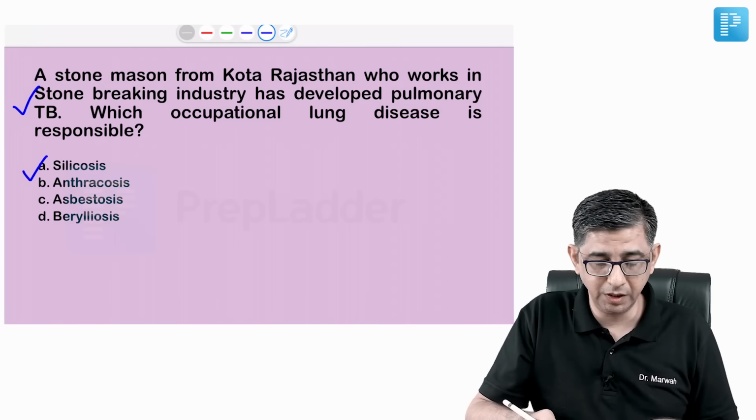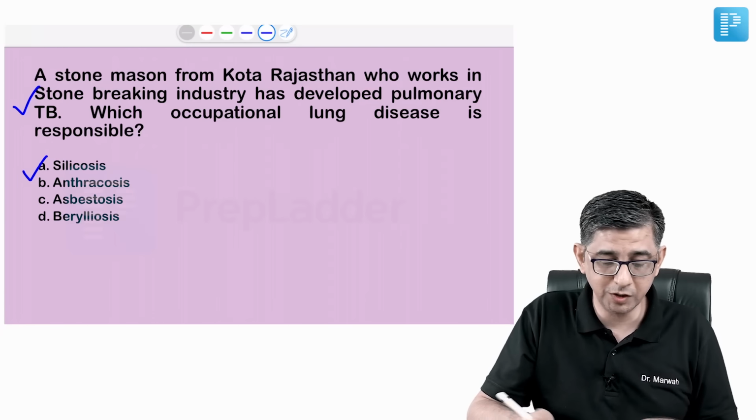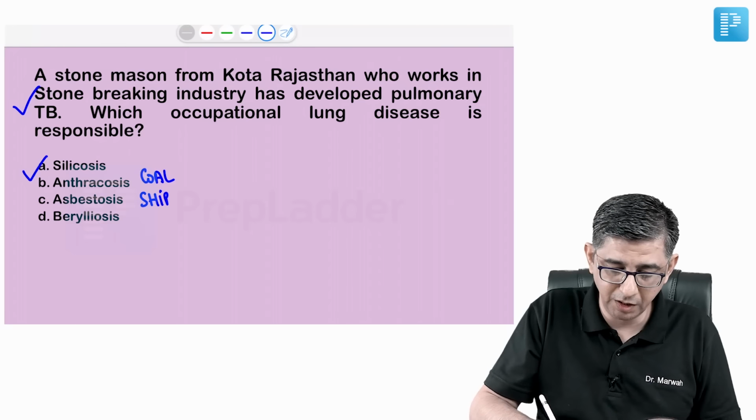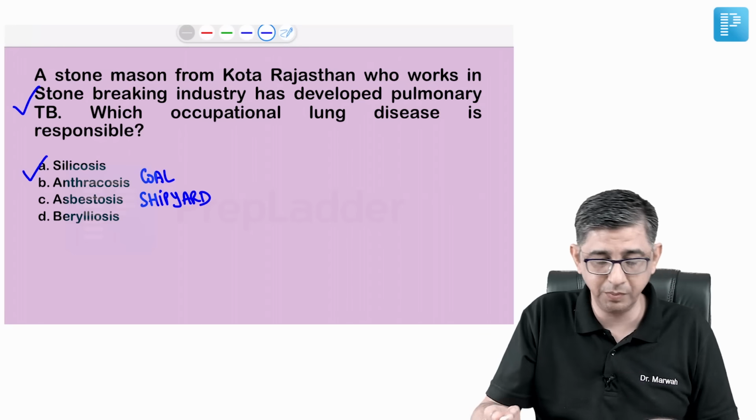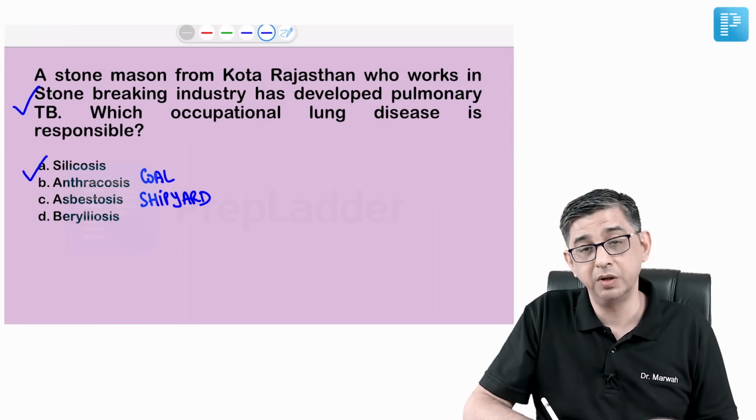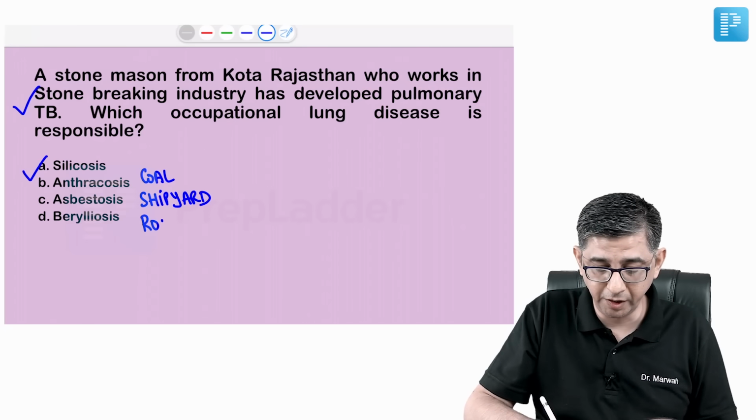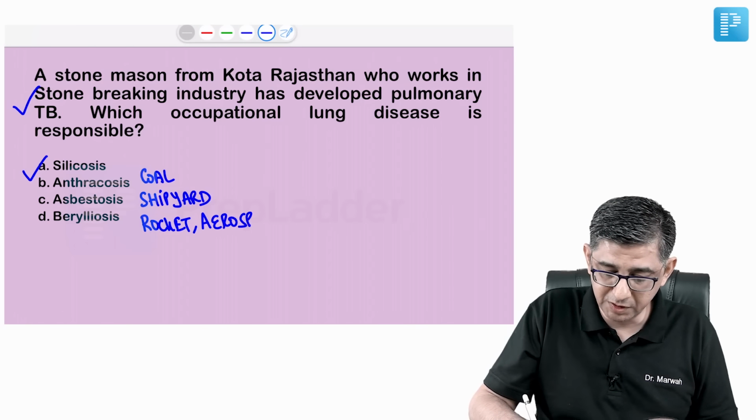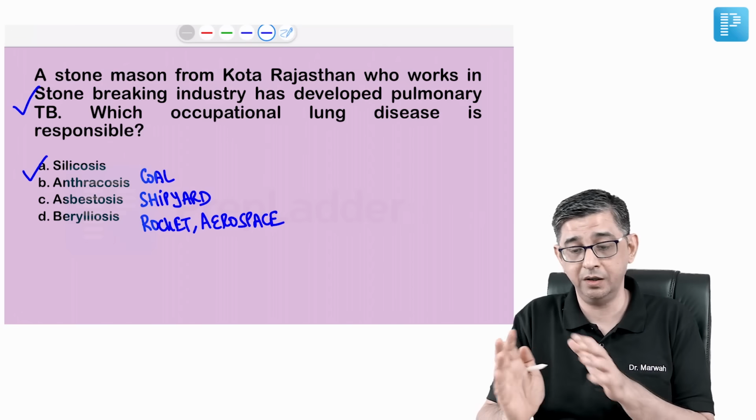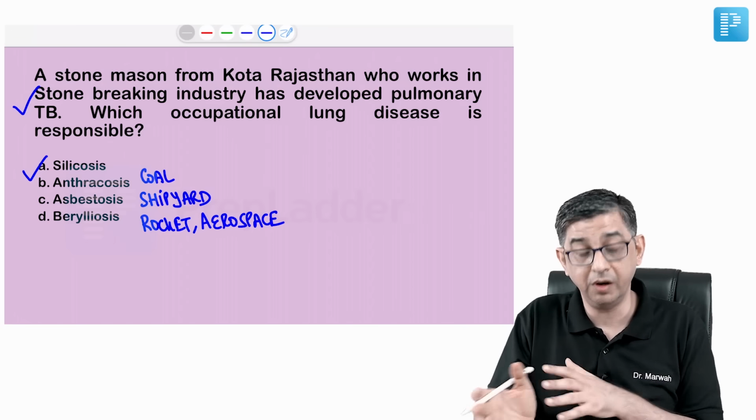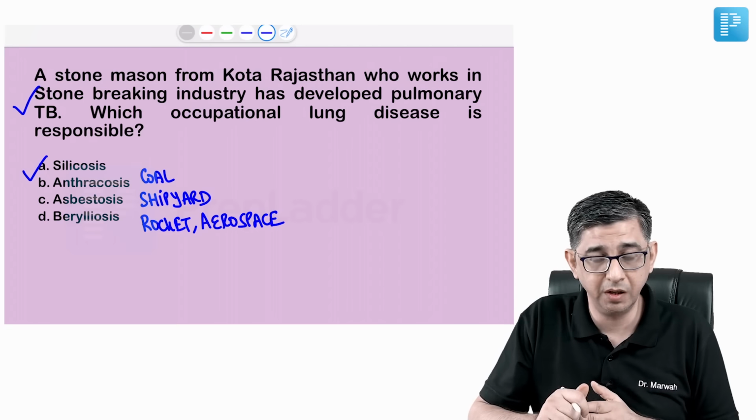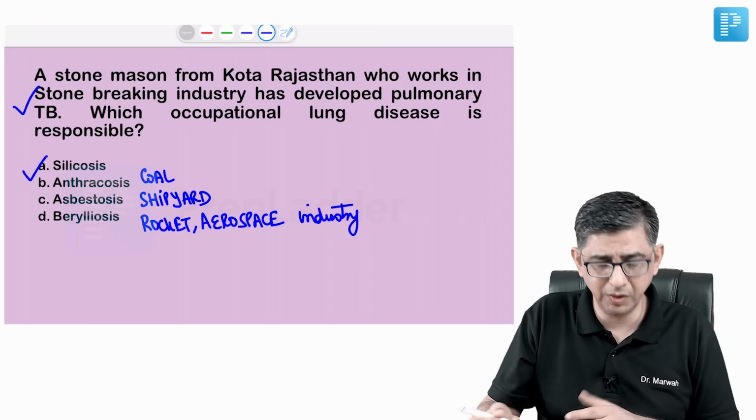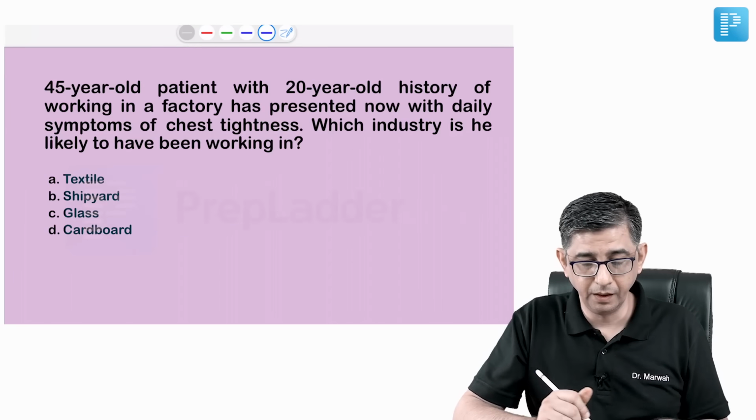For anthracosis, obviously there should be coal exposure. For asbestosis, he should be working in a shipyard, or maybe exposure to a cement plant or working in the construction business. And for berylliosis, he should be working in, let me say, the rocket industry or aerospace industry. Most of the time, if a scientist is working in, let me say, ISRO, in that unit where the rocket is being manufactured, that's where beryllium exposure can occur. So, occupational lung diseases are very well discussed in pathology also. I think this was relatively an easier one.